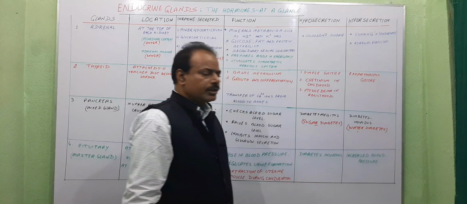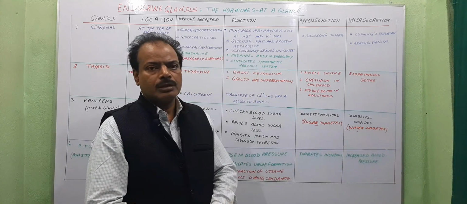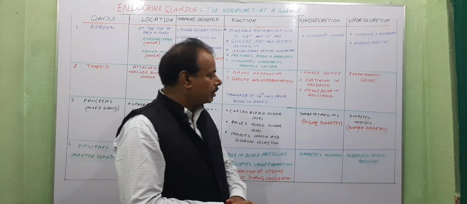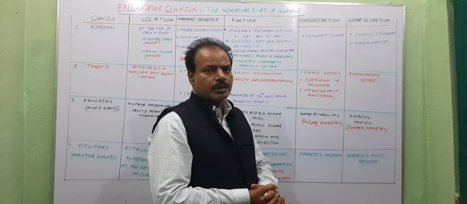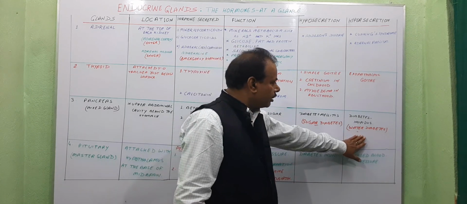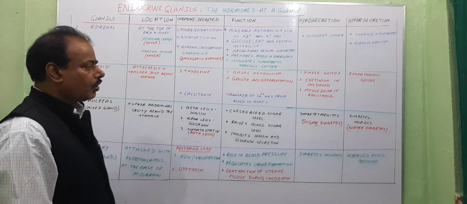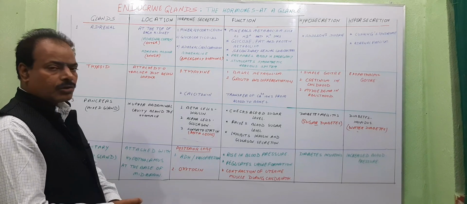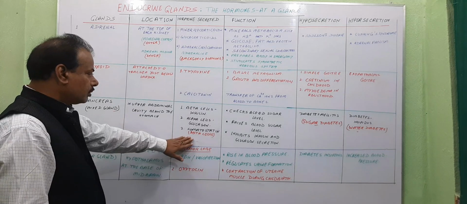The symptoms of water diabetes are frequent urination, hypoglycemia, and the person feels thirsty and becomes weak. So these are important symptoms of diabetes insipidus or water diabetes, which is caused due to hypersecretion or oversecretion of insulin